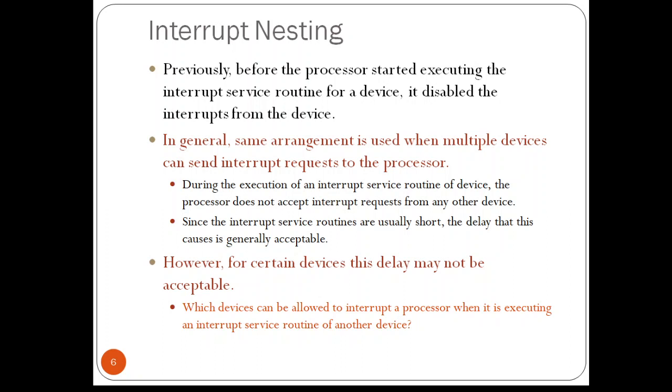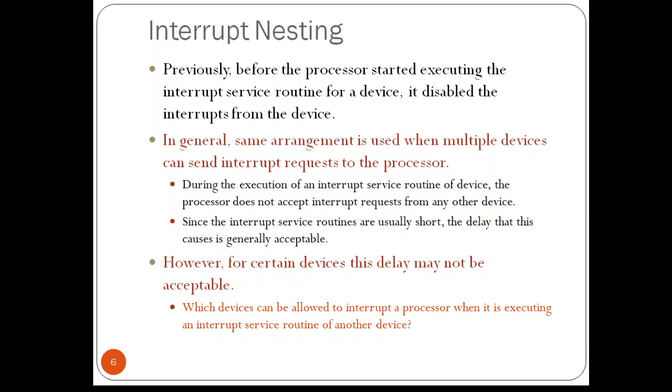That means if one device has requested an interrupt, that particular interrupt service routine will be executed, and the execution of the ISR will continue until it completes, before the processor accepts an interrupt from a second device.